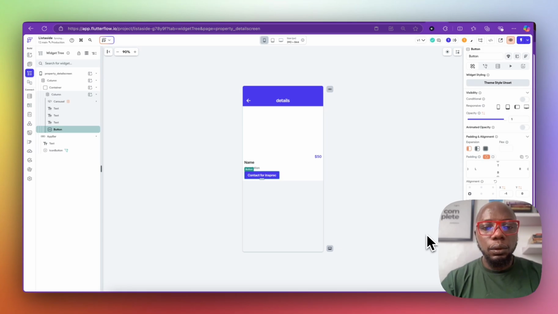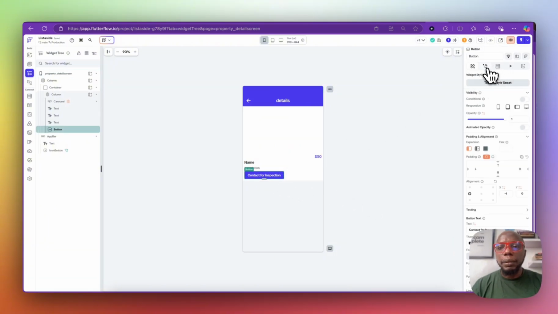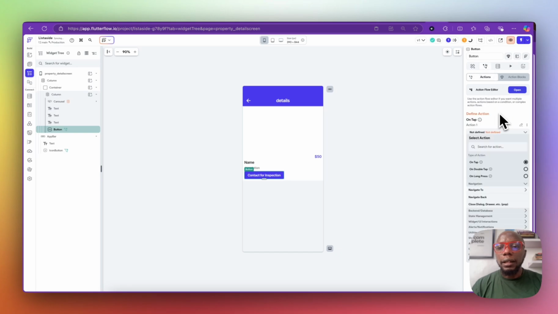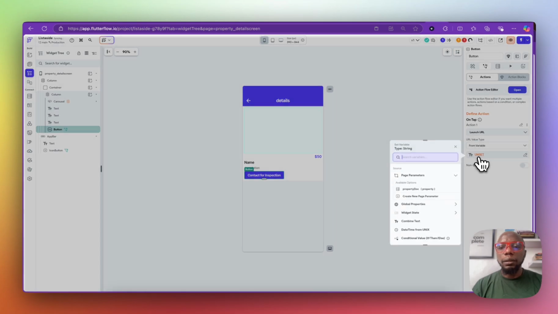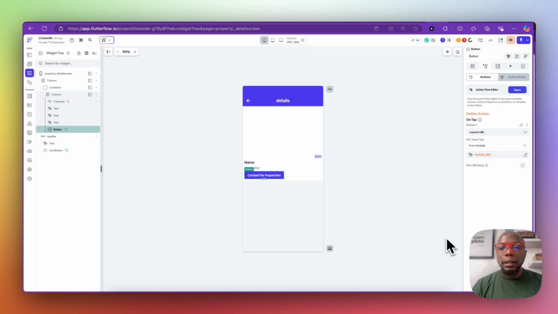So contact for inspection. And so when you click on this contact for inspection, we'll click right here, add item, and just type URL right here. So this will mean launch URL, and it's going to be from variable, and then it's going to be from the property document, get document, and then we'll say contact link, and that's going to be it.